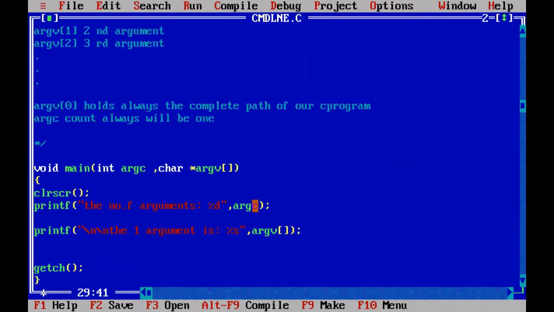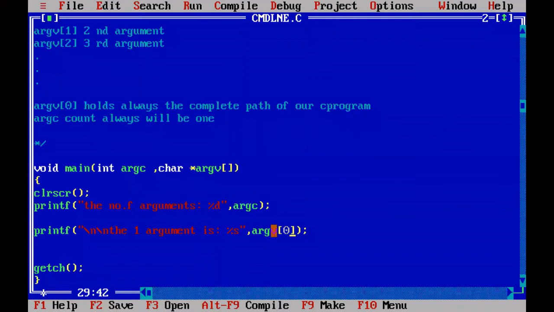So argc will hold how many arguments there are, and argv of 0 will hold the first argument in the command line arguments. And what about the second argument? argv1 will hold the second argument, argv2 will hold the third argument. So right now I am printing only the number of arguments and the first argument.